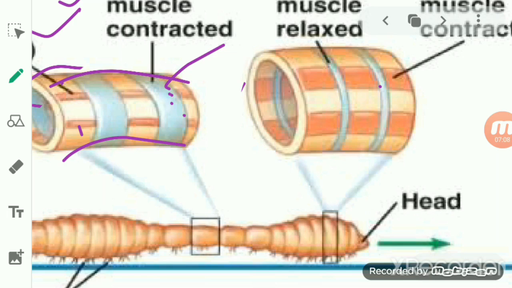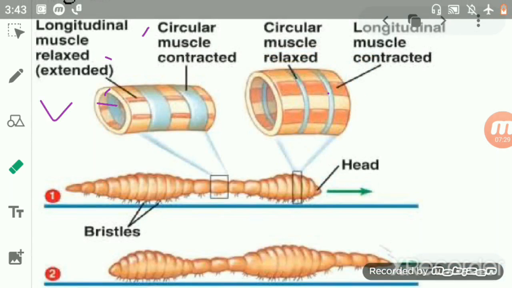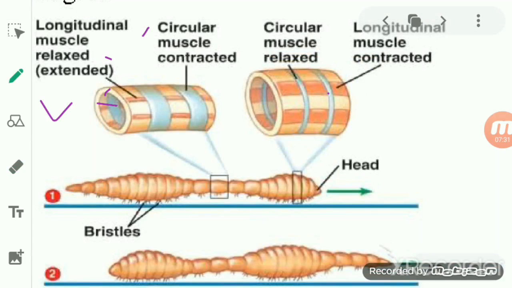So we can say that because of the contraction of the circular muscle, the segment becomes long and thin, and when the longitudinal muscle contracts, the segment becomes short and fat again. Okay students, so the body consists of two important muscles, the longitudinal muscle and the circular muscle, which help in contraction and relaxation.